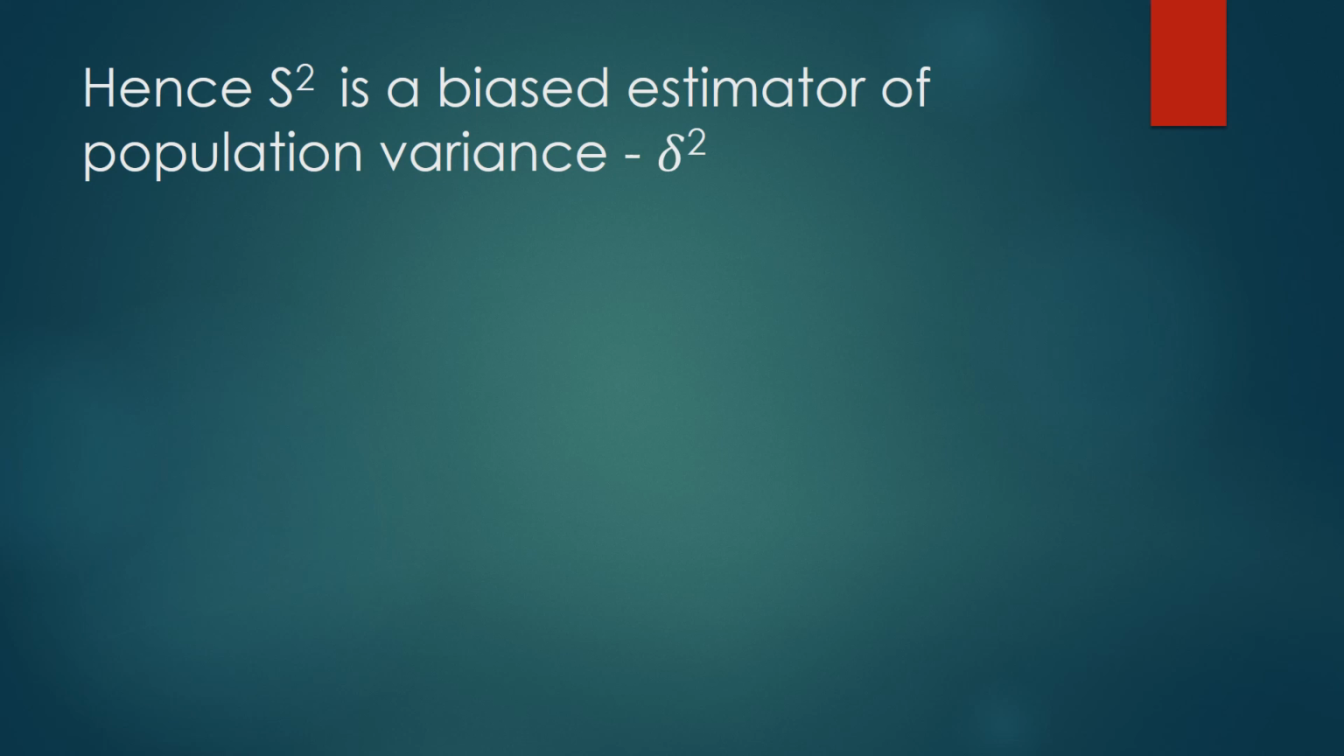Hence, S squared is a biased estimator of the population variance sigma squared. And what is the type of bias? Here we have a negative biased estimator. That is how we can prove that the sample variance S squared is not an unbiased estimator of the population variance sigma squared.